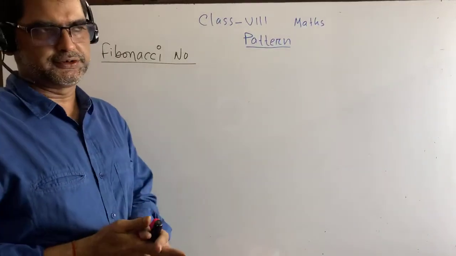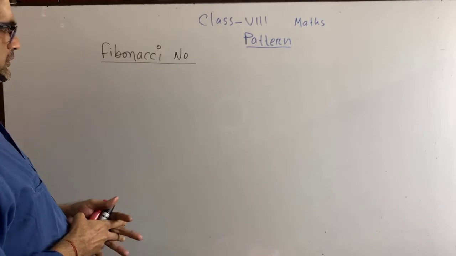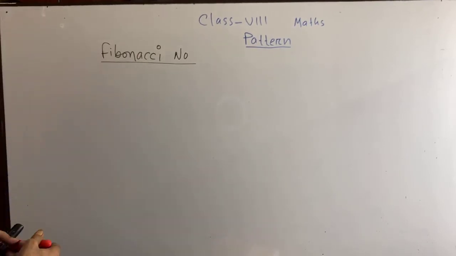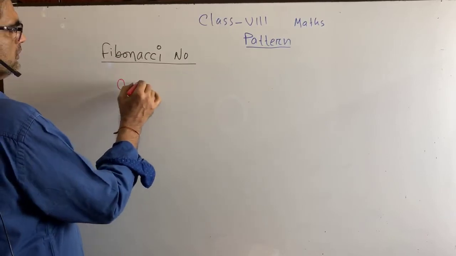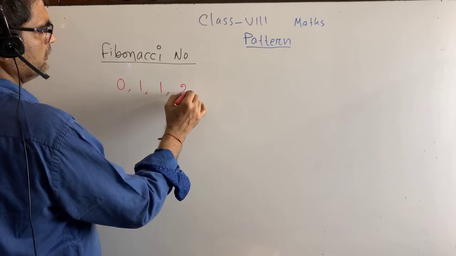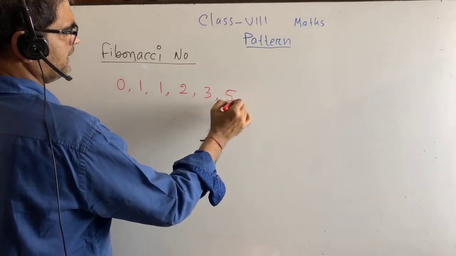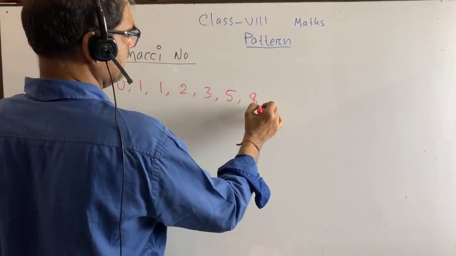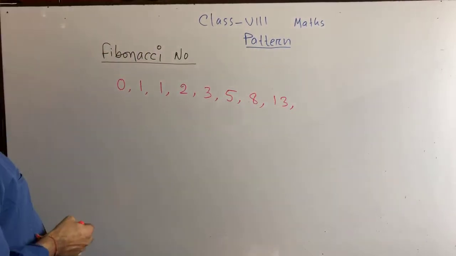The question is, what is Fibonacci number? Suppose I am going to write down 0, 1, 1, 2, 3, 5, 8, 13. In this way we can write.